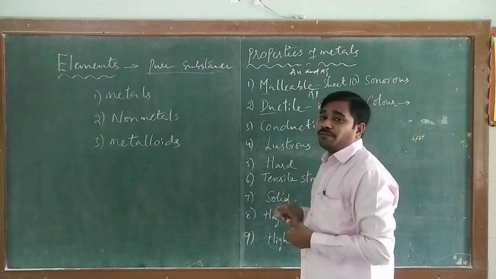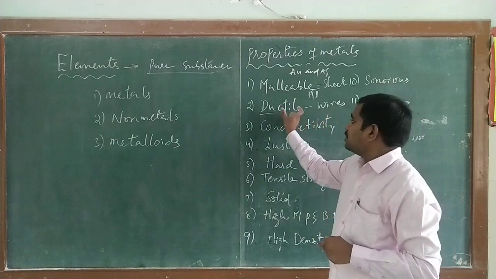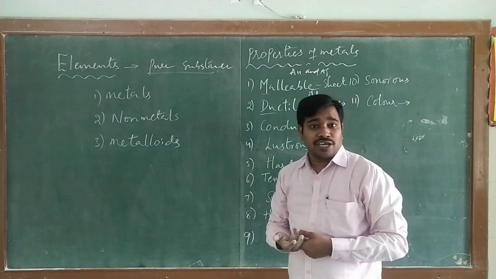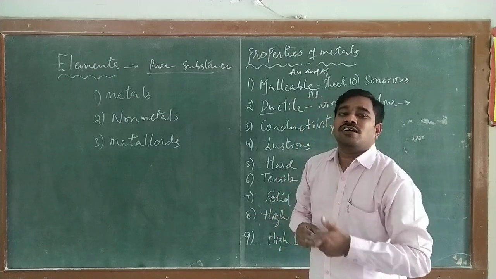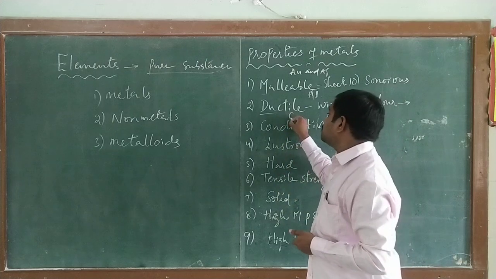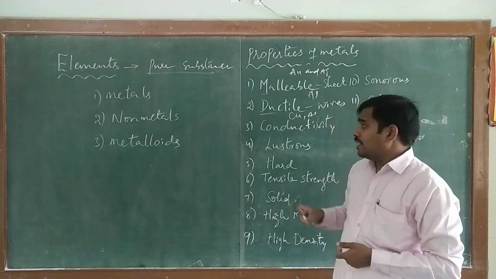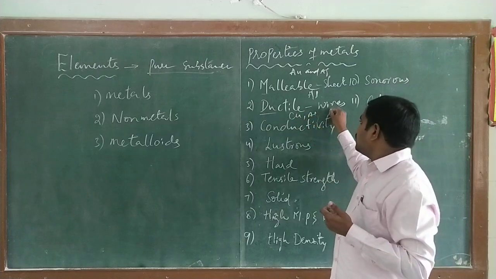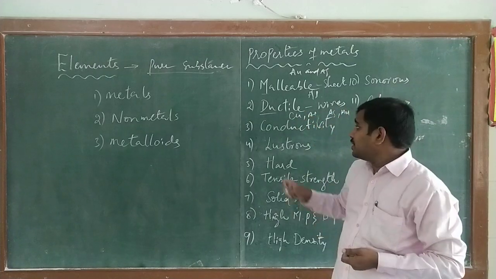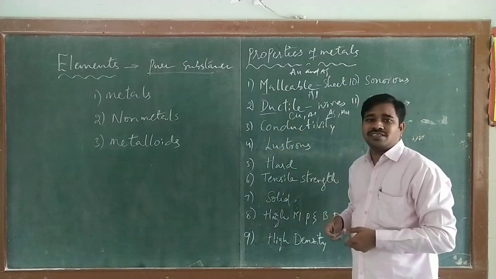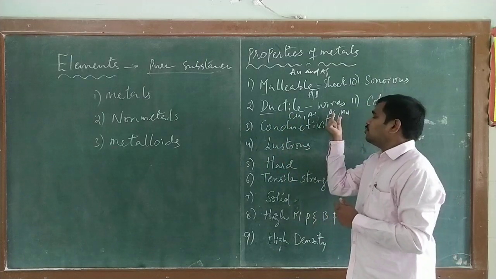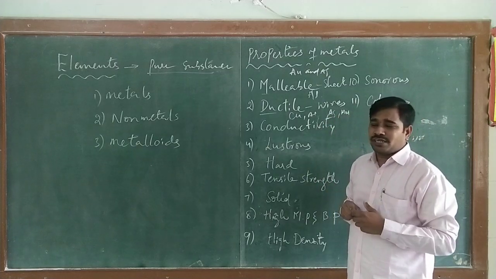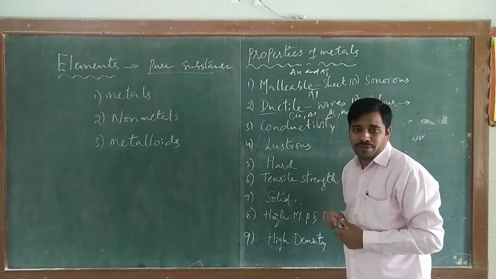The property of making metals into fine wires is called ductile. Silver and gold are also most ductile, but they are very costly, and they don't have much resistance and can break easily. That's why we use copper and aluminium, which are the best examples of ductile metals.